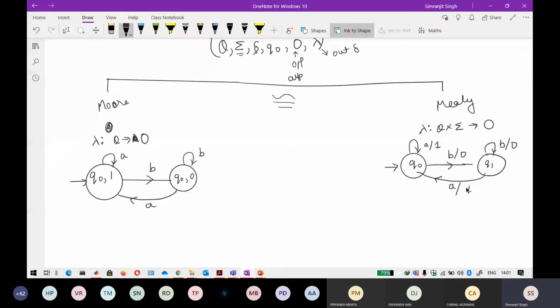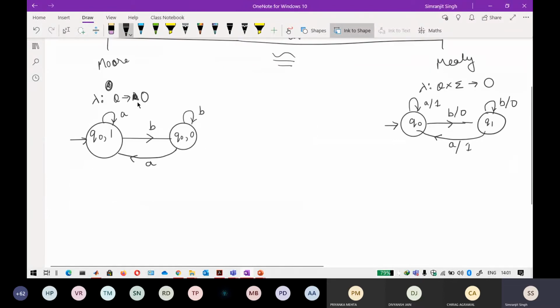Now if you clearly see the output part here, the output is written alongside the state.